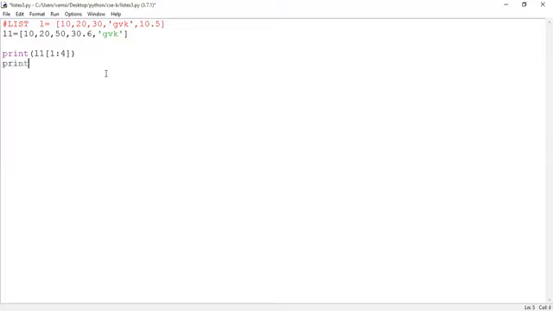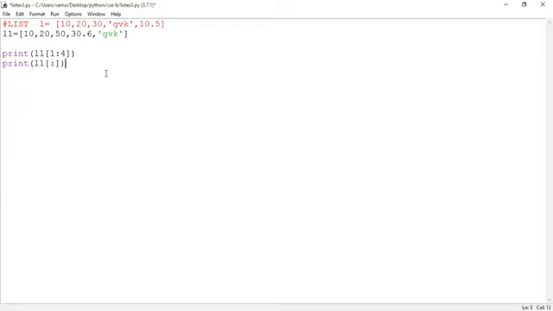So here I am mentioning print of L1, then within the subscript, without mentioning the beginning index. If I am mentioning like this, what will it display? Can anyone guess?